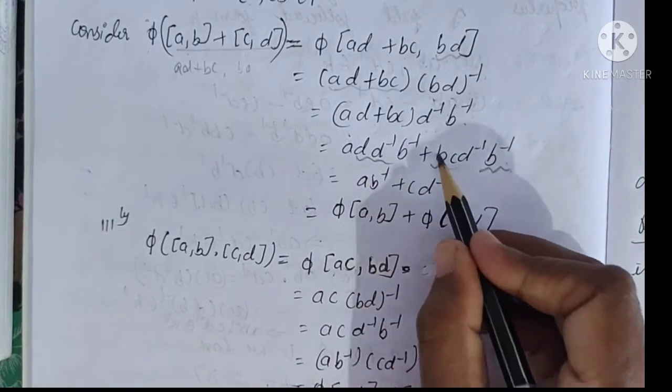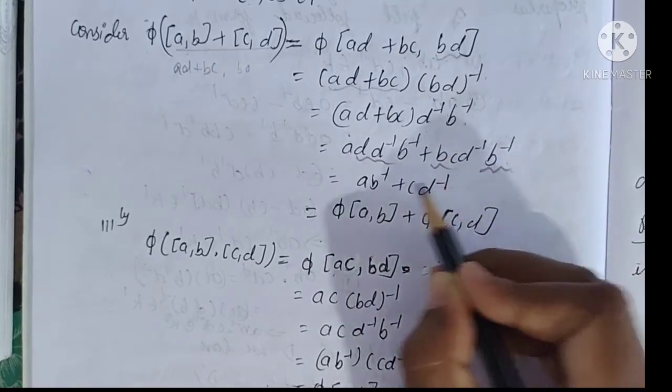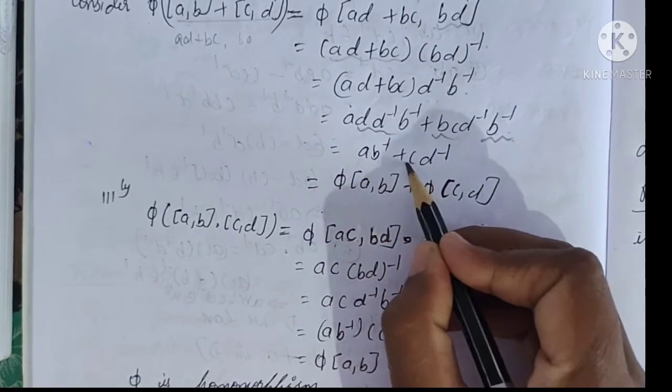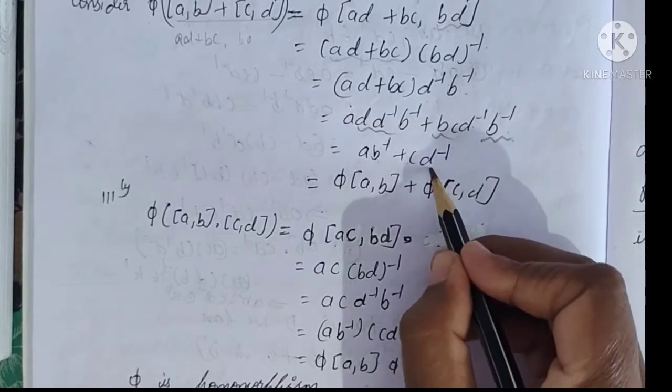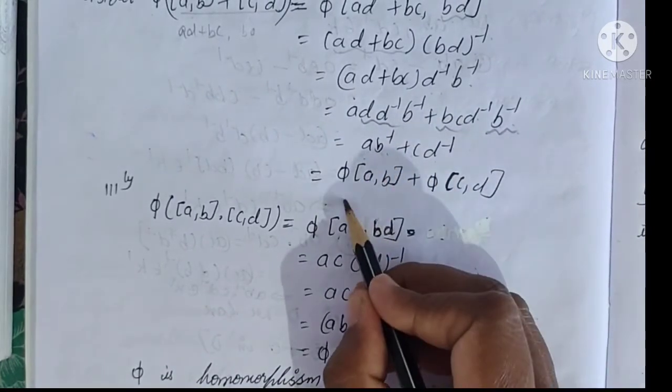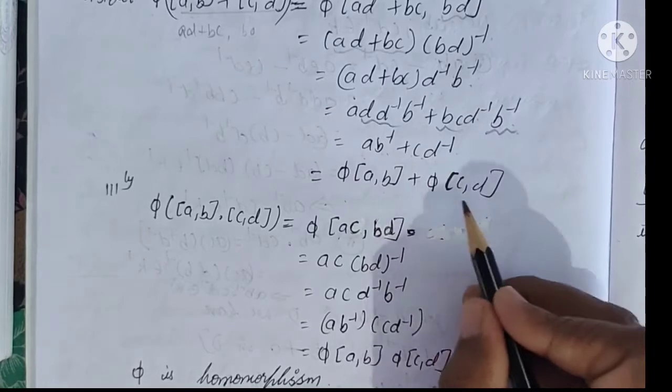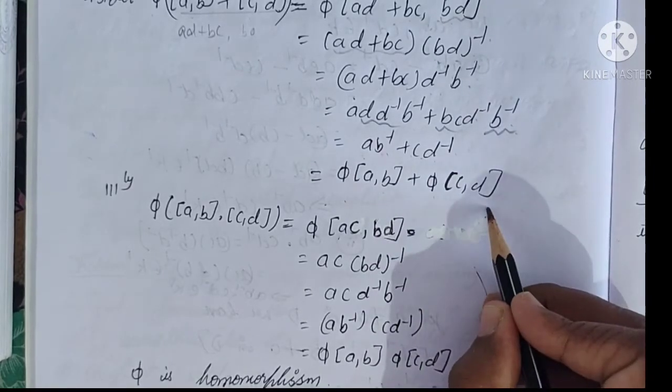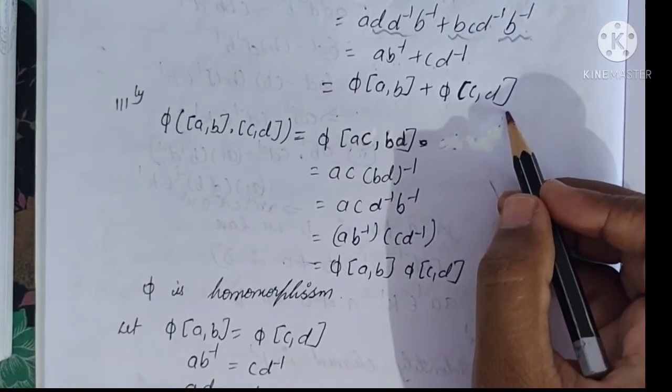D inverse, b into b inverse value is e, remaining a into b inverse plus c into d inverse. A into b inverse we can write pi of a comma b, c into d inverse we can write pi of c comma d. This is one of the conditions of homomorphism.